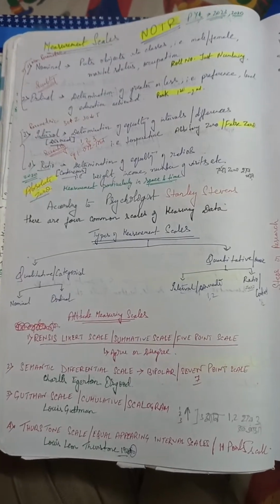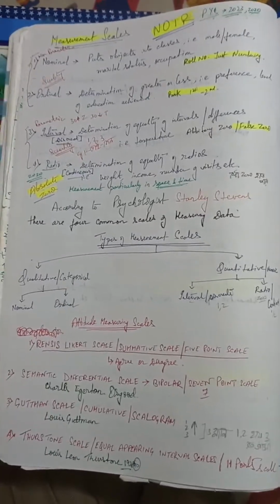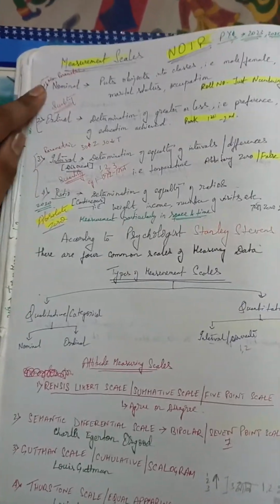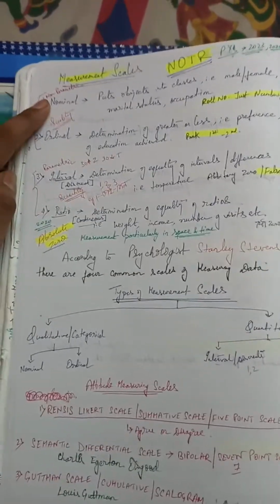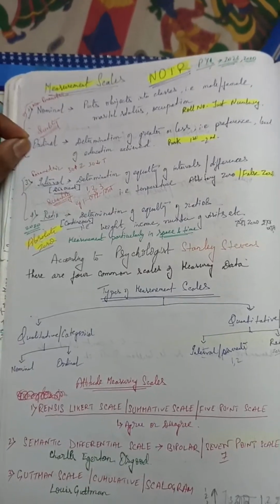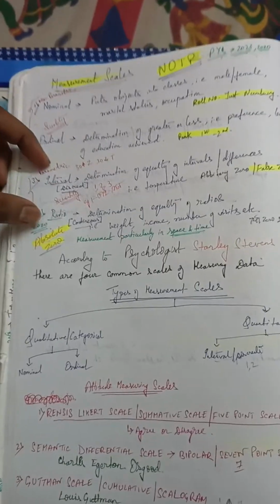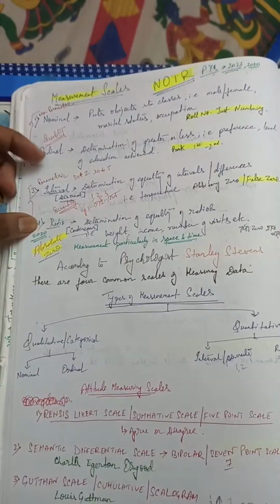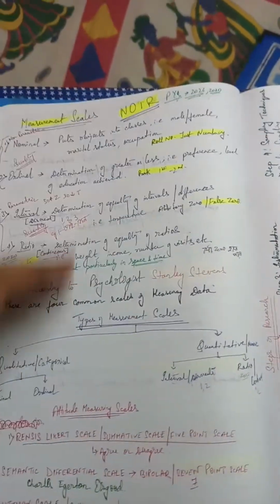Ratio scale means it's the most sophisticated quantitative scale, having all the properties. These are the steps: this is first, this is second, this is third, this is fourth. The characteristics of nominal are included in the characteristics of ordinal. The characteristics of interval include nominal, ordinal, then interval. And in the final step, the characteristics of ratio comprise nominal, ordinal, interval and ratio. That means the characteristics of ratio comprise all these scales.